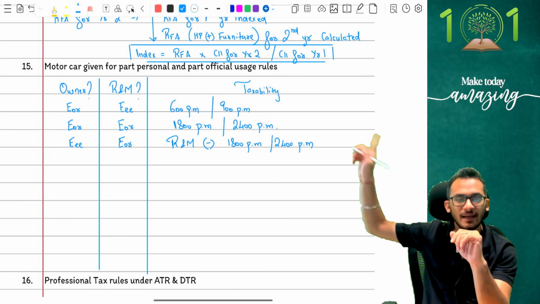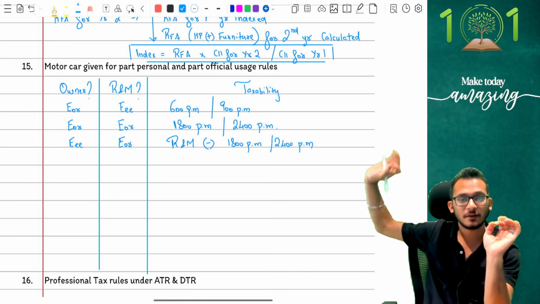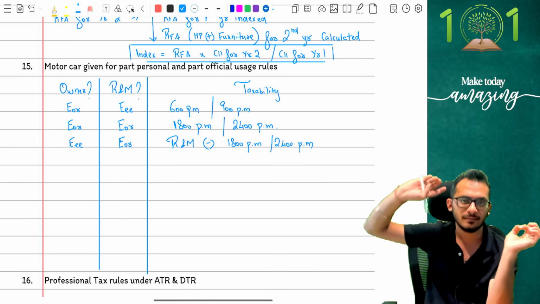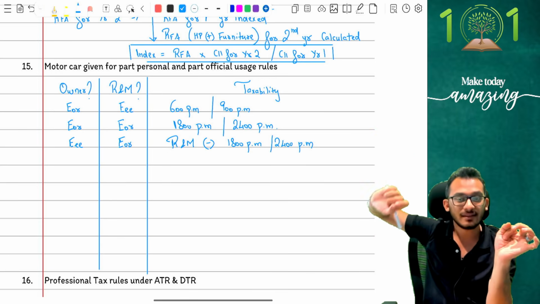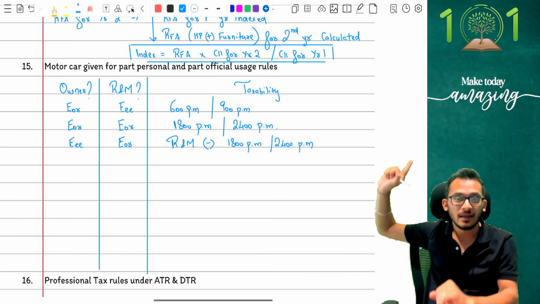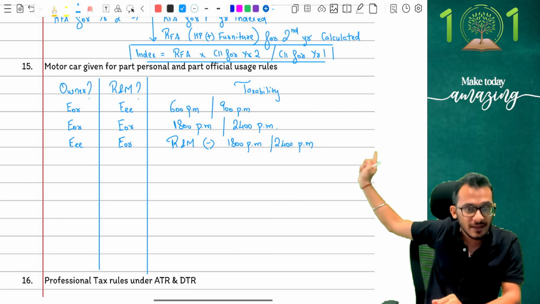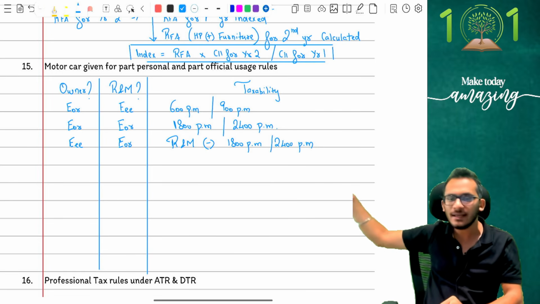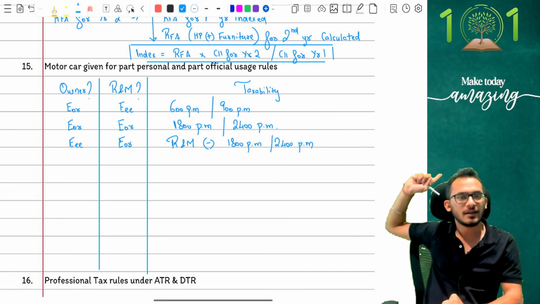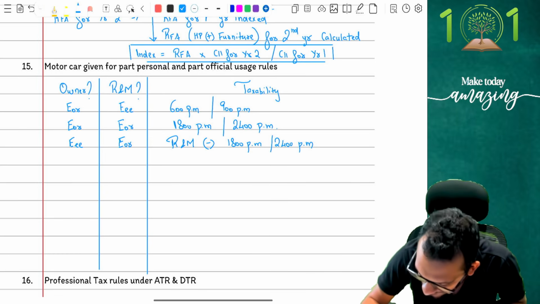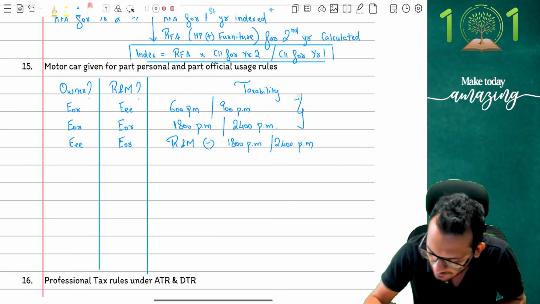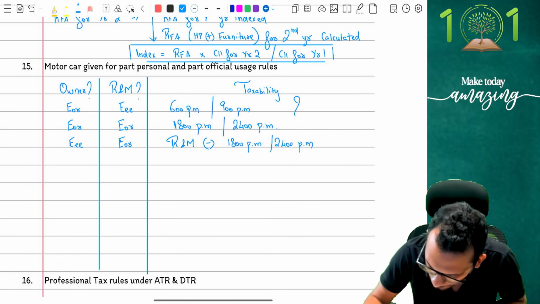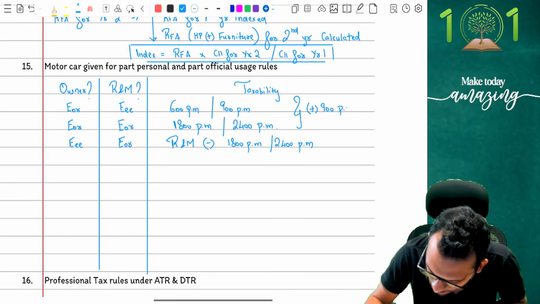In the first scenario, it is 600 per month or 900 per month taxable. In the second scenario, it is 1800 and 2400 taxable. But in the third scenario, it is R&M fully taxable minus the 1800 and 2400 per month. Separately, income tax says if at all a driver is given, simply add 900 per month.